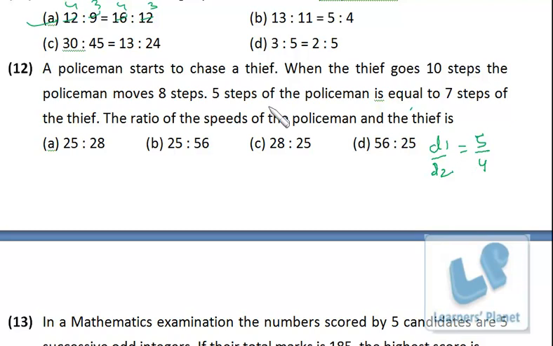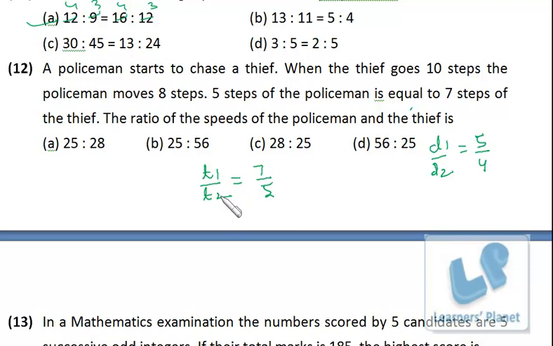Second, 5 steps of the policeman is equal to 7 steps of the thief, right? So the timing ratio will be, because the distance is the same, and time and distance both are variable, timing ratio here d1 by d2. Here the thief is on the numerator, so it is 7 by 5.